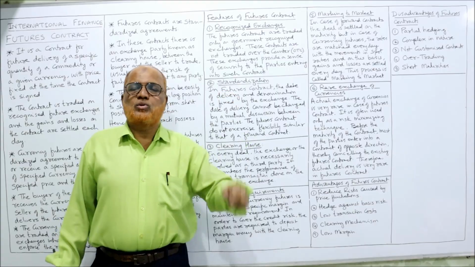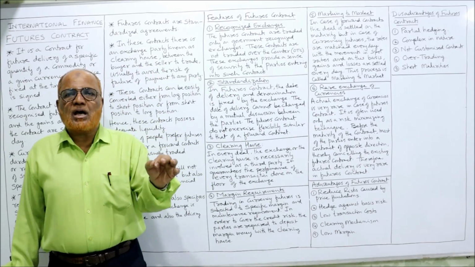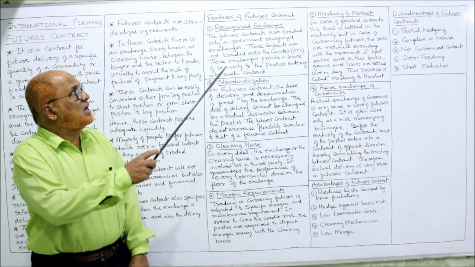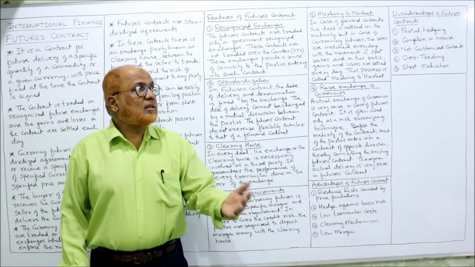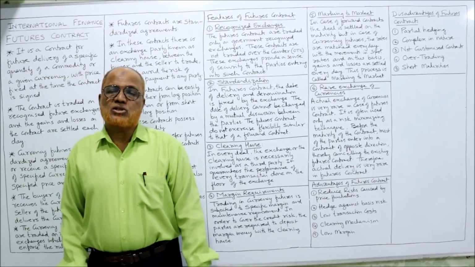But in case of future contract, the future contract will be done in a recognized exchange. It's a government recognized exchange. These contracts are not traded OTC, over the counter. These exchanges provide a sense of security to the parties entering in such contract.